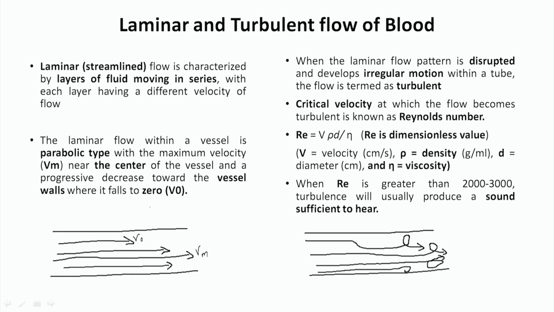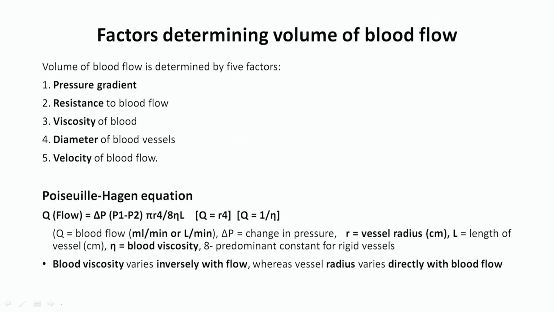Then in the case of turbulent flow, one important term is the Reynolds number, R-E-Y. Reynolds number is a dimensionless quantity that applies to turbulent flow. We find turbulent flow only when its value is around 2000 to 3000, and only then can it produce a sufficient amount of sound. So that is the difference between laminar and turbulent flow.